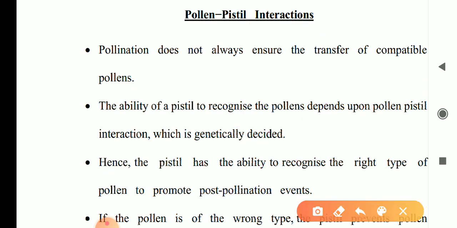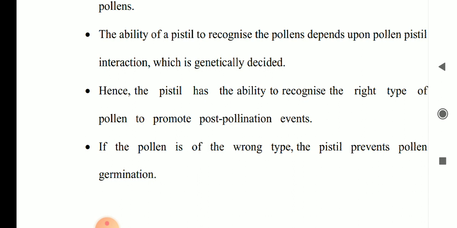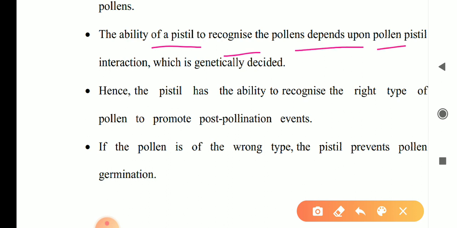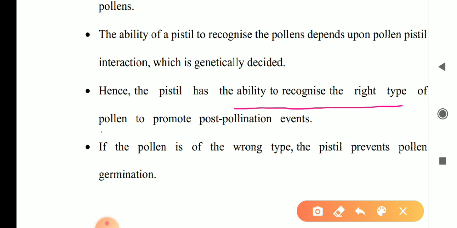If the pollen tubes cannot germinate, they are non-compatible. The ability of the pistil to recognize the pollen is genetically and chemically decided. Hence, the pistil can recognize the right type of pollen to promote post-pollination events.